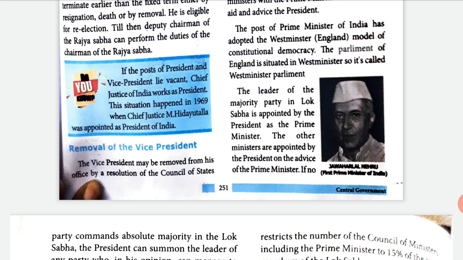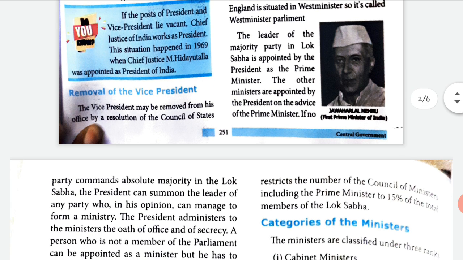The leader of the majority party in Lok Sabha is appointed by the President as the Prime Minister. So if there is a majority party in Lok Sabha, that leader will be appointed as Prime Minister by the President. The other ministers are appointed by the President on the advice of the Prime Minister. So that group, the Council of Ministers, will be appointed by the President, and the Prime Minister will advise the President.